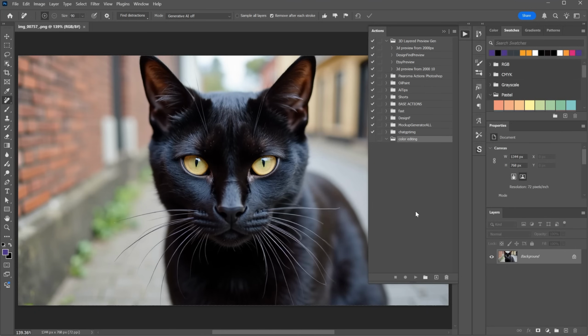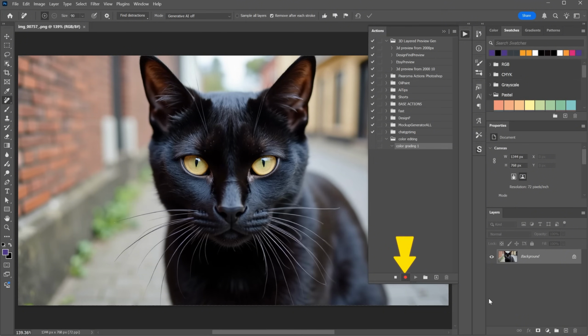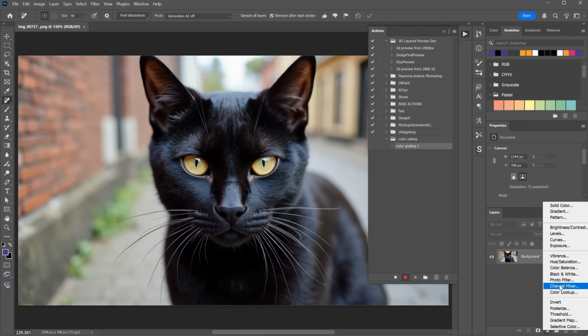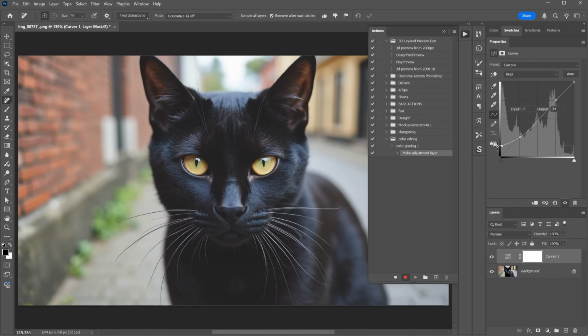Now click on the plus icon to create a new action and start recording. Let's name it Color Grading 1 and press the record button. Now we have this red button showing that it's recording and a stop button next to it. You just do your color editing like normal. Let's say instead of using Camera Raw Filter, I use some adjustment layers. Let's add the Curves adjustment layer. I add the same two dots, one here and one here. Now I lift the blacks up, and maybe something like this works. You can also move the second dot up or down to adjust the light.